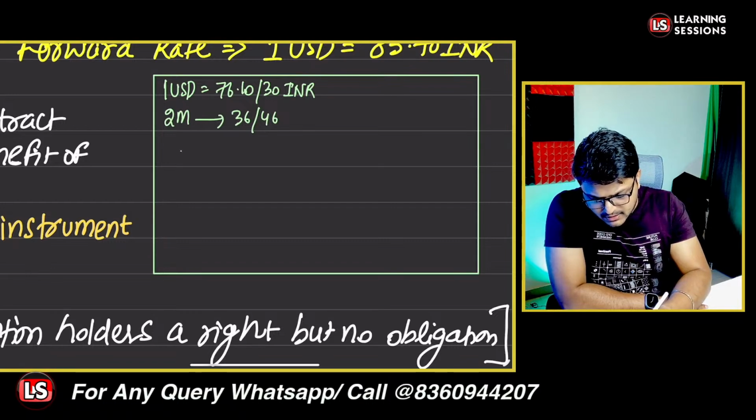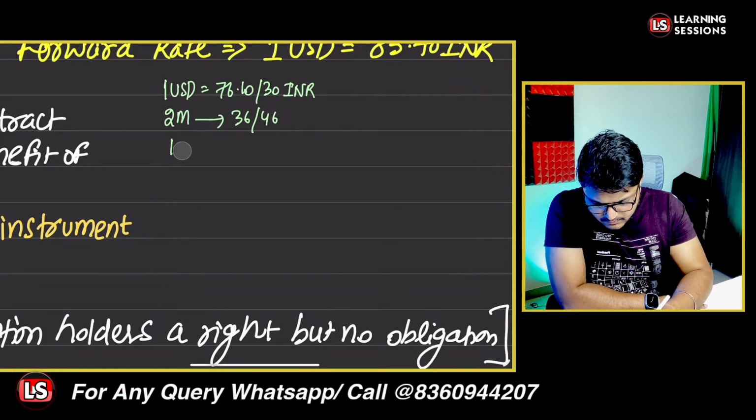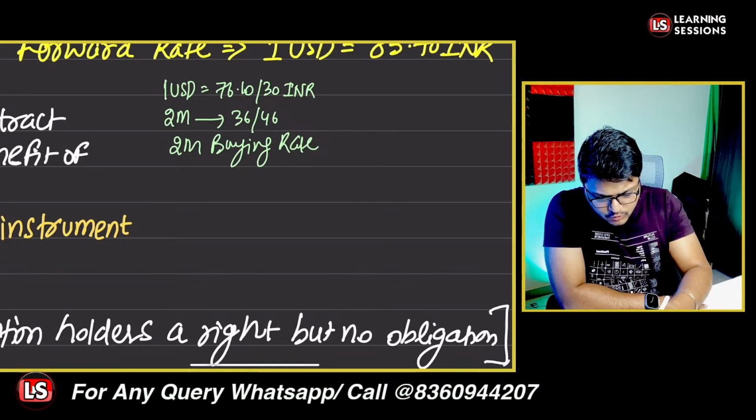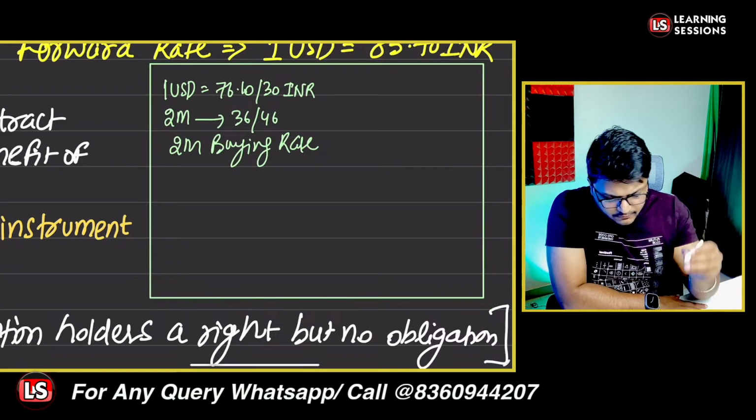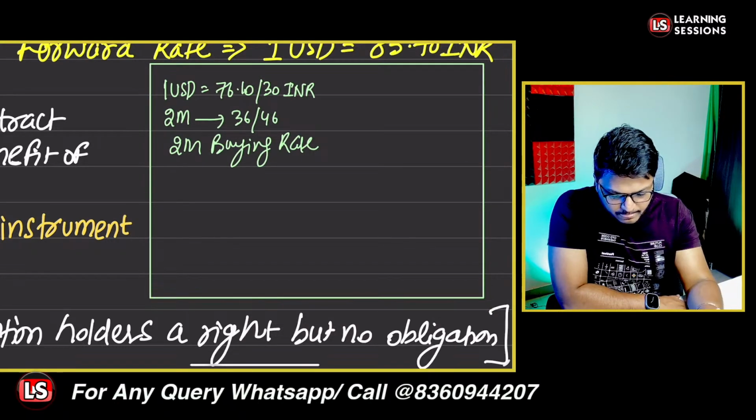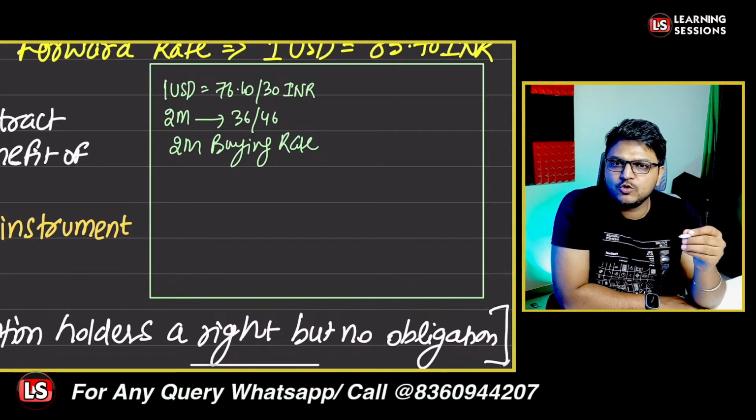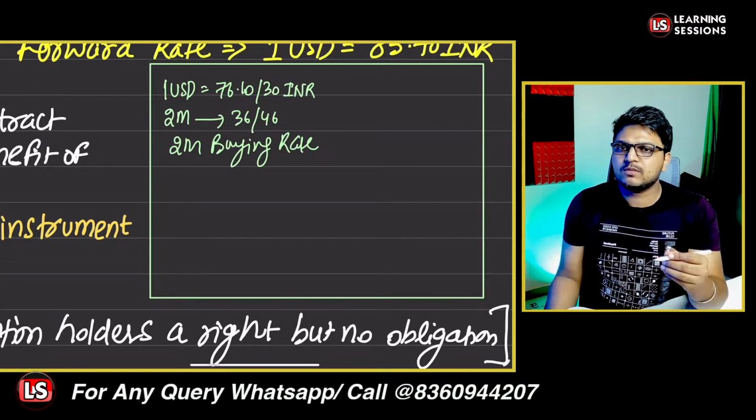And further, we have to calculate the 2 month forward buying rate. Now, what way can we be calculating the same? Anyone kindly do post the answer over here. We have to calculate the 2 month buying rate.